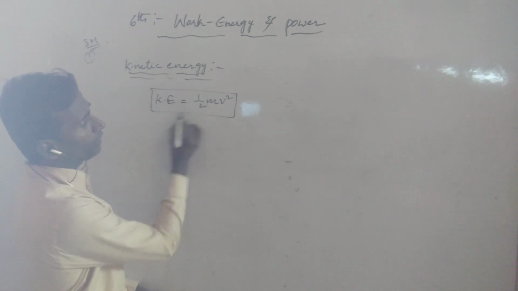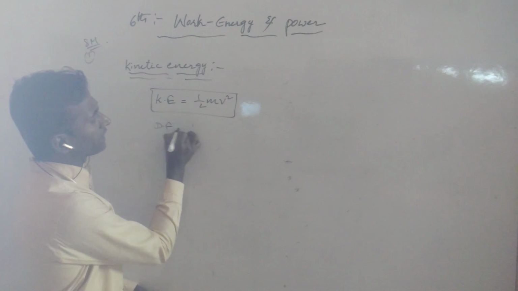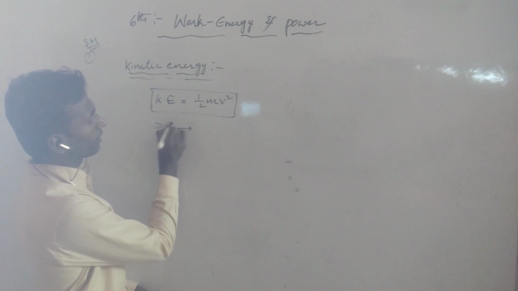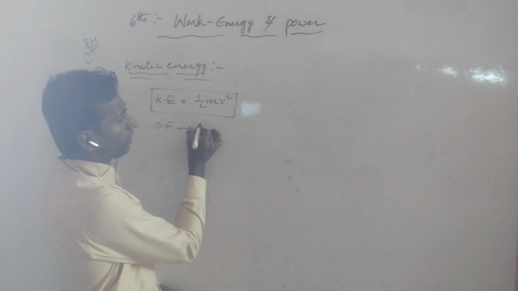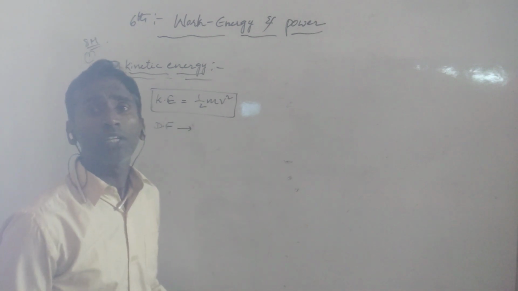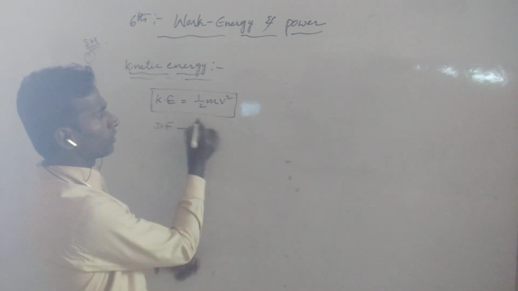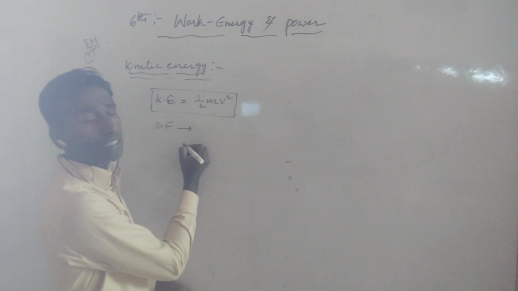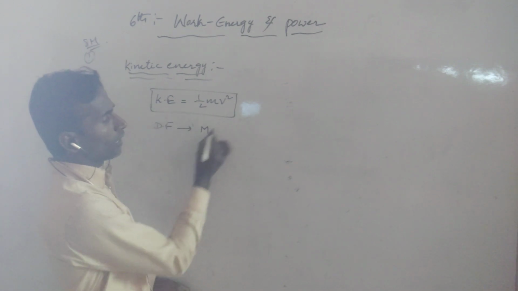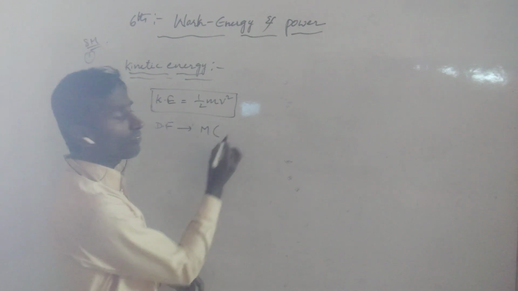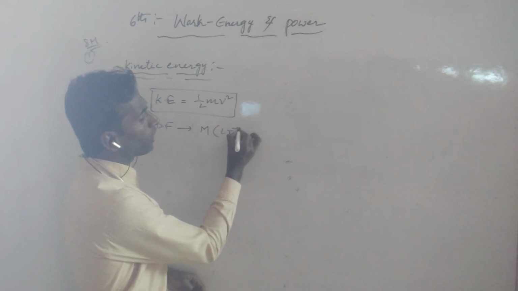And next, the dimensional formula for kinetic energy. We cannot write a dimensional formula for a constant, so we have to remove the constant half. For the mass, the dimensional formula is capital M. For the velocity, the dimensional formula is LT power minus 1.